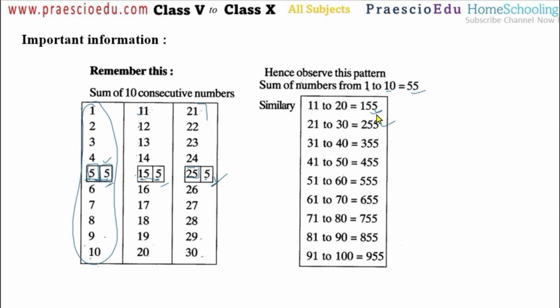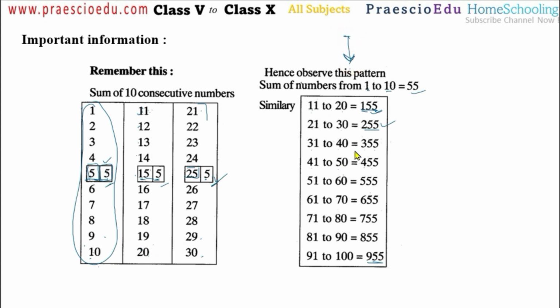For remembering purposes, we can remember like this: with 11 to 20, in between there is 15 here, and just write down the 5, so 155. So 21 to 30, 255. 31 to 40, 355. Then 41 to 50, 455. Likewise 91 to 100 means 955. So this is important. Always remember this one.